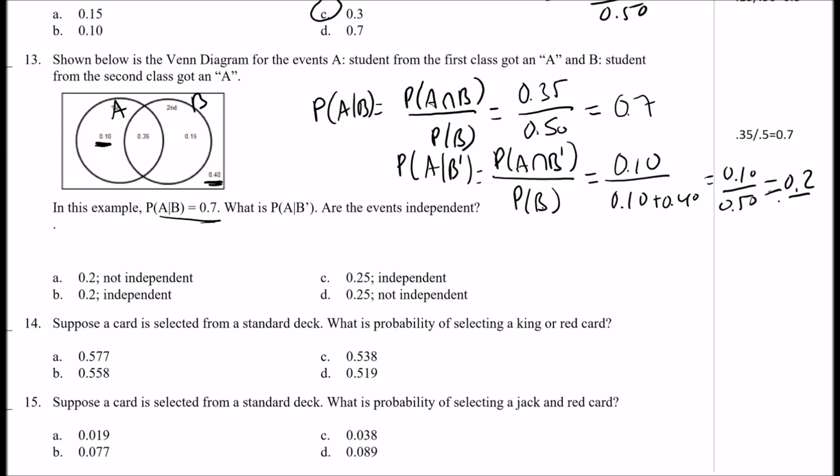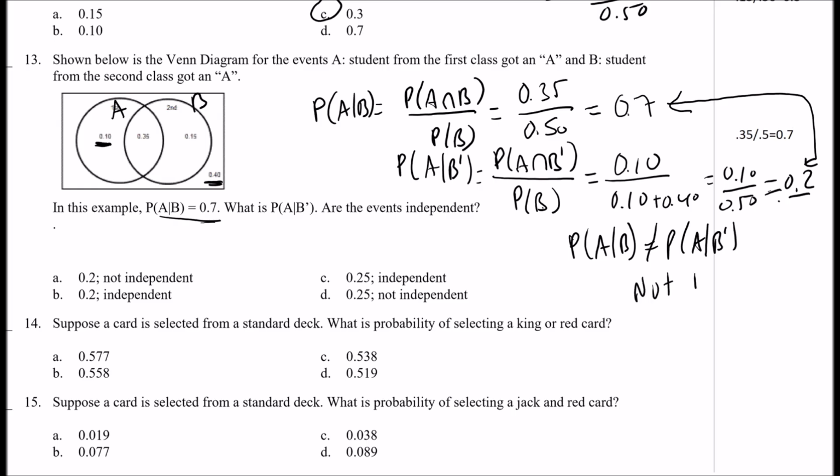Okay, so it's either A or B. Now compare these. Are these the same? The answer is no. Since they're not the same, they cannot be independent, okay? That means they're not independent, okay? So the answer is A.